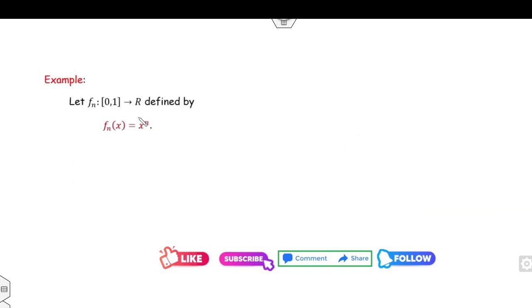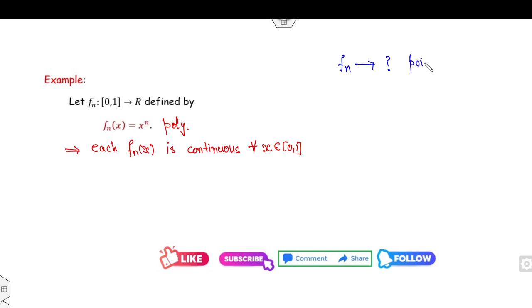For example, clearly this function is a polynomial. So what does it imply? That means each function Fn(x) is continuous. Why? Because every polynomial function is continuous over the domain [0, 1]. Now my first target is to see whether Fn(x) converges to something pointwise.